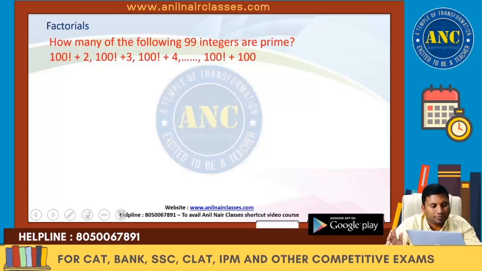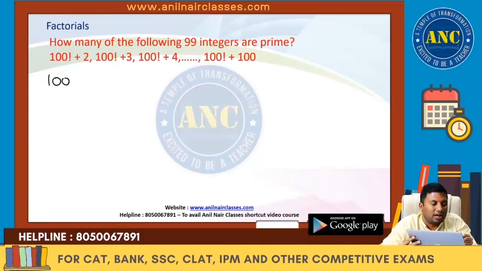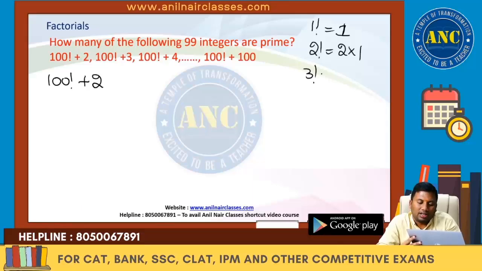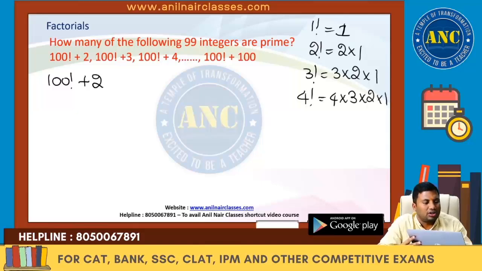Next one. Very, very good question. How many of the following 99 integers are prime numbers? 100 factorial plus 2, 100 factorial plus 3, and so on. Can I say 1 factorial is 1, 2 factorial is 2 into 1, 3 factorial is 3 into 2 into 1, 4 factorial is 4 into 3 into 2 into 1. Just by seeing the question you can say it.